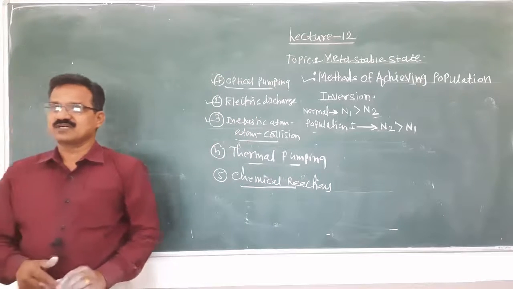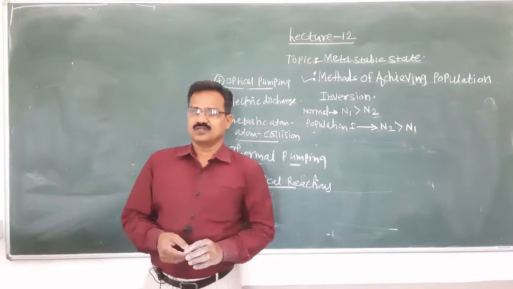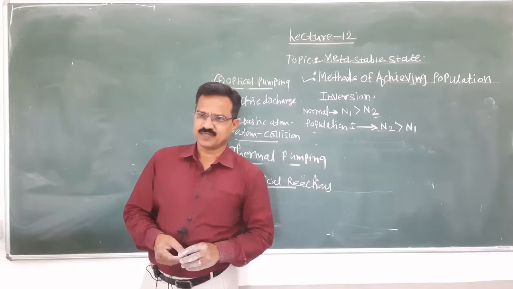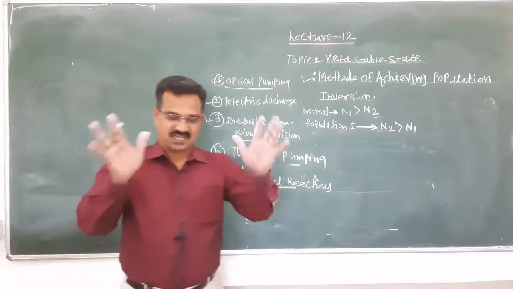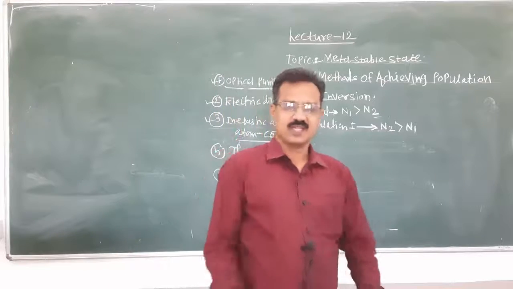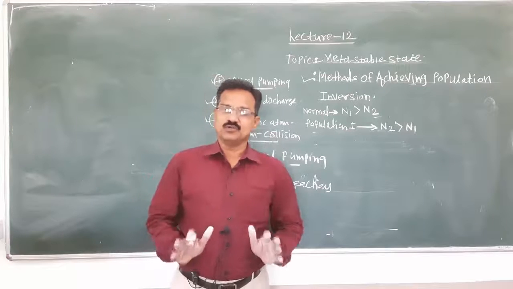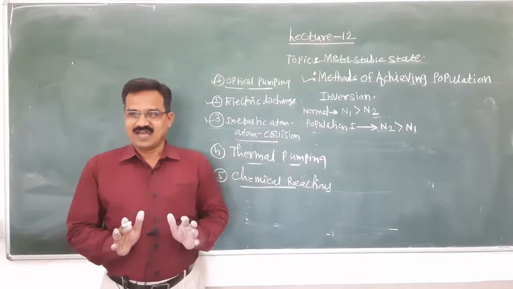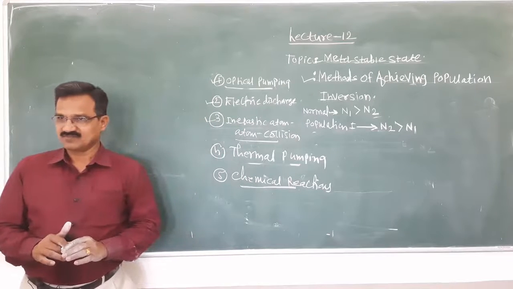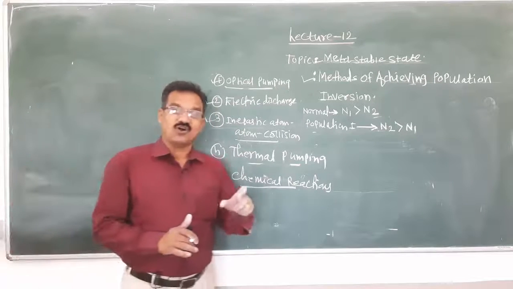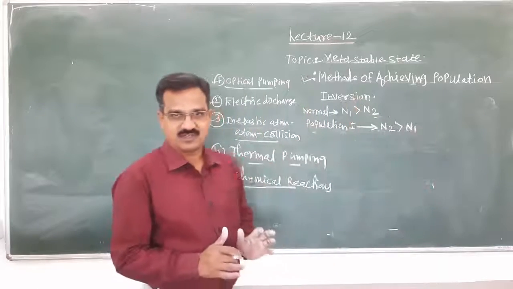Suppose an atom or molecule is produced through some chemical reaction, and suppose that atom or molecule is in an excited state. Such a molecule or atom can be used from the population inversion point of view.